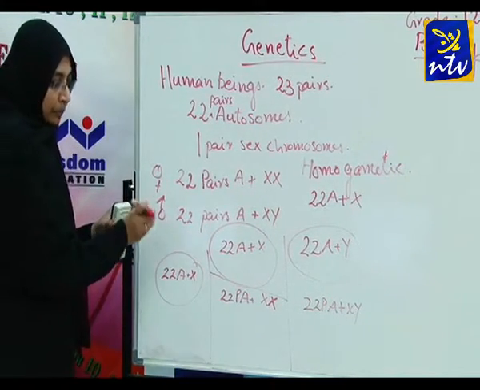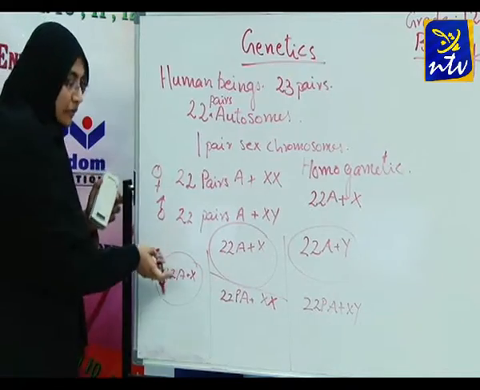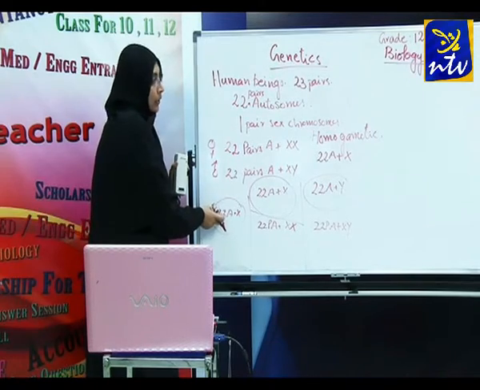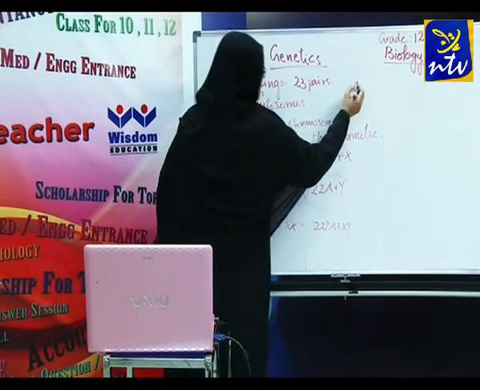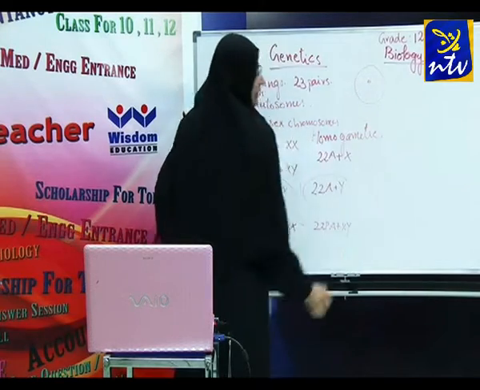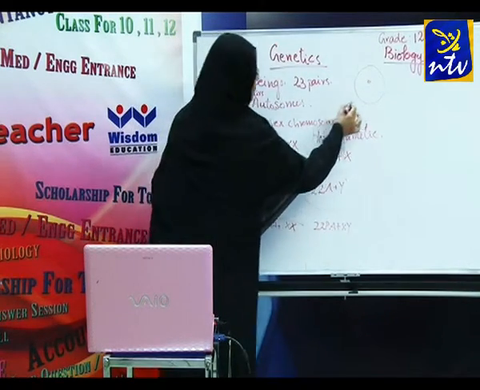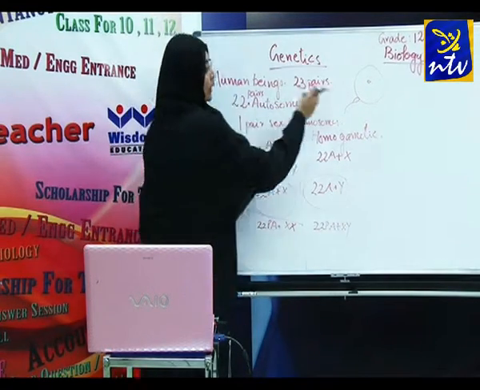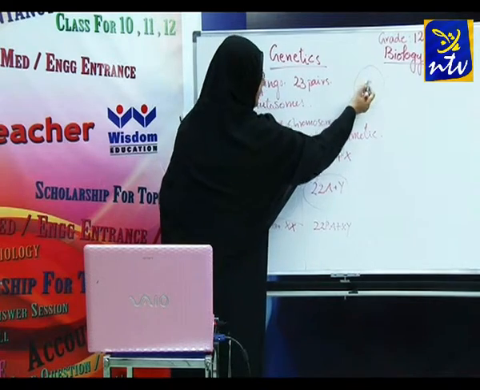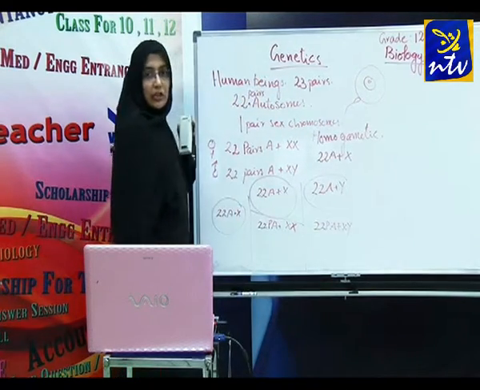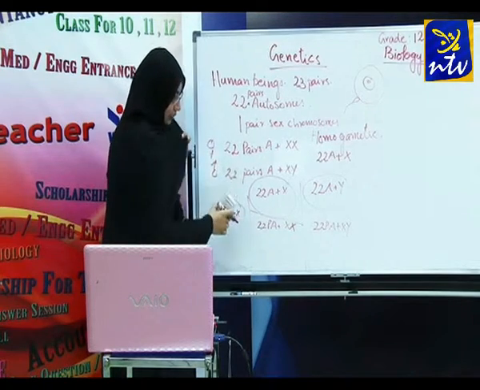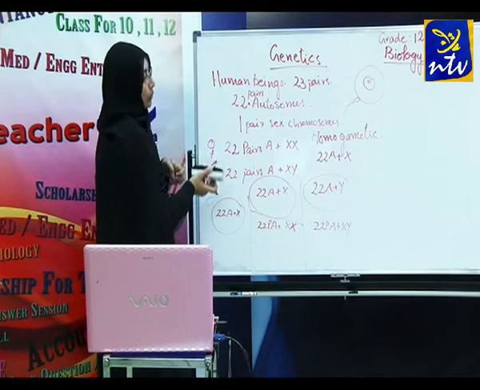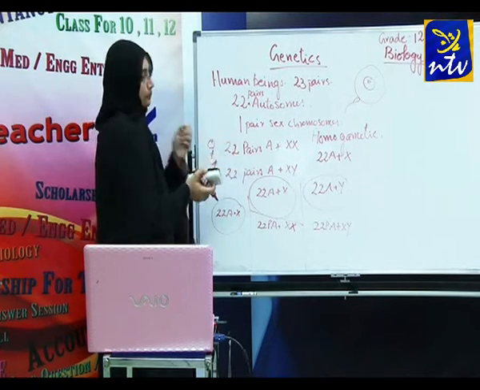So it depends upon which gamete is going to fuse with the female gamete. The female gamete is always only one type. This is the ovum, as you might have studied in embryology. The ovum is fertilized by the spermatozoa, which we will discuss in more detail in the embryology chapter. The spermatozoa penetrates into the ovum, and the fusion of gametes takes place. Which gamete is fused determines the sex of the child. Now we are moving to the chromosomal disorders.